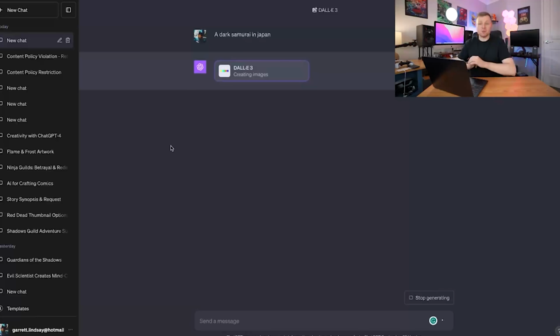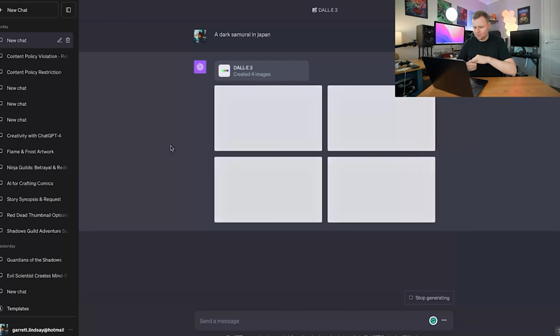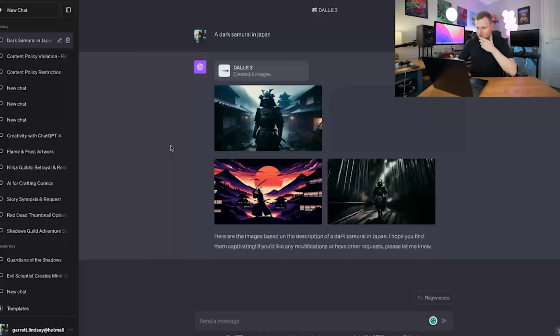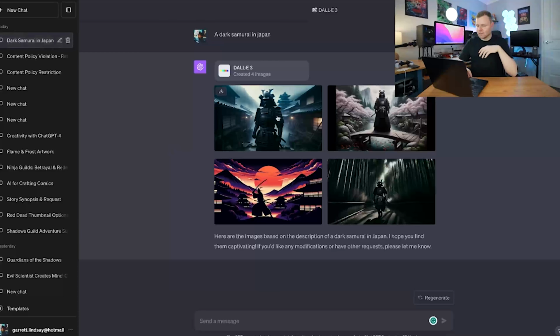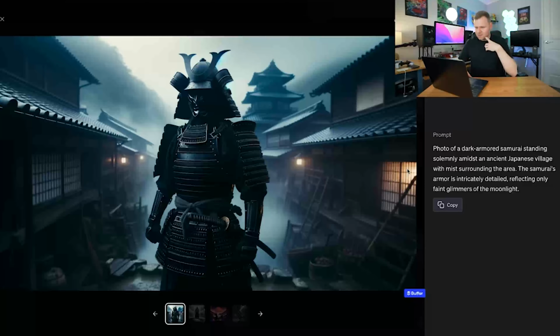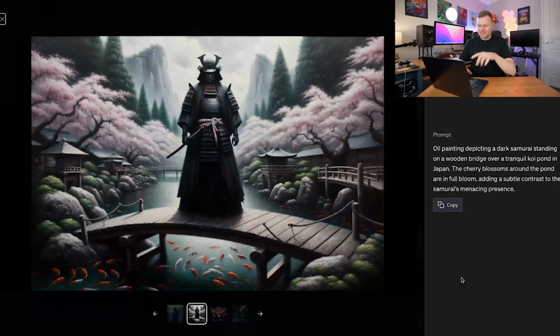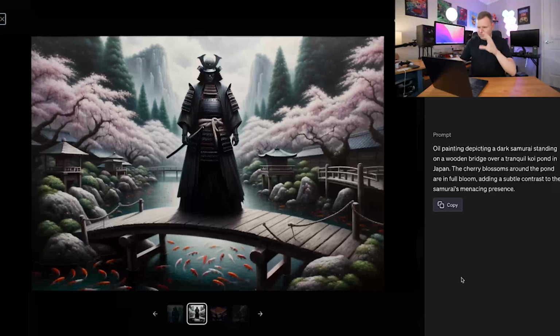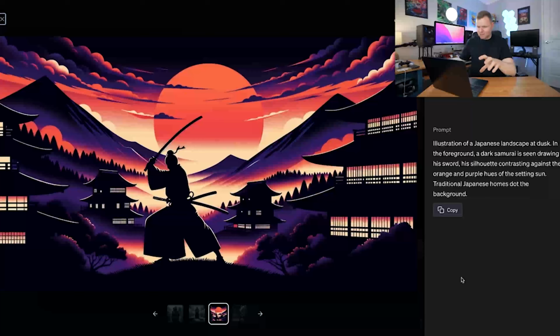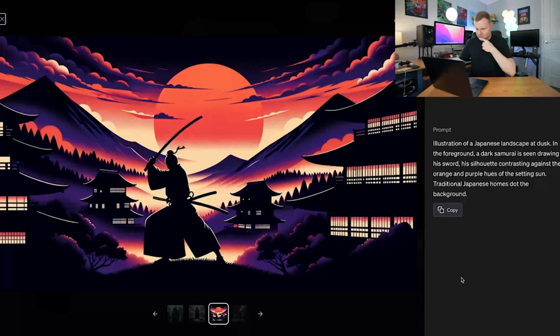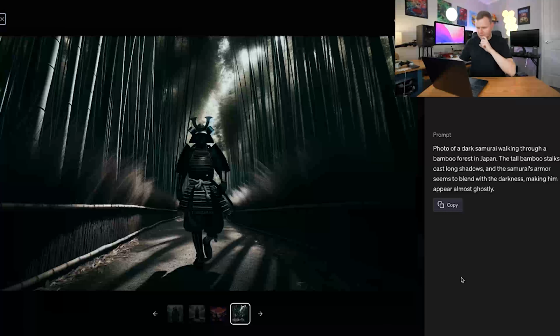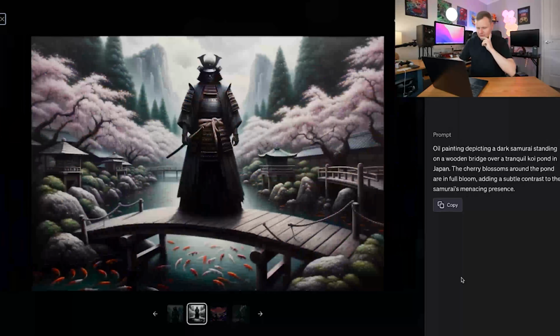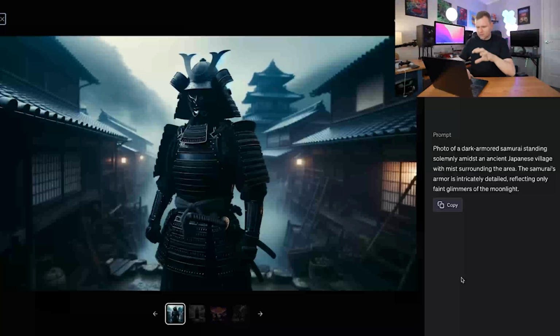So we're going with a dark samurai in Japan. That's the first prompt that we've given DALL-E 3, and we'll see what it can create. There we go, so we have some generations happening. Very cool. We have 4 different styles that it comes up with, and this is pretty original and lifelike. The first image, I really like that. The second image is a portrait with a very artistic style. The next one is another comic book style, which is really cool. And the last one is in some sort of dark forest. I like the comic book style and I like the lifelike style.